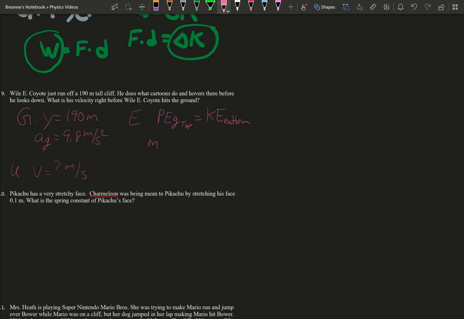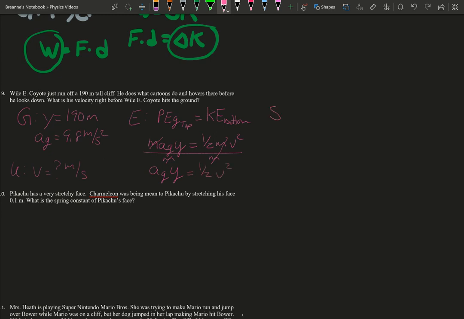So you just do mass times acceleration of gravity times height equaling 1/2 mass times v squared. Now it doesn't give us mass, but if you have a mass here and a mass here, your masses actually end up canceling, because basically what you're doing is dividing both sides by m. And you have 1/2 v squared.